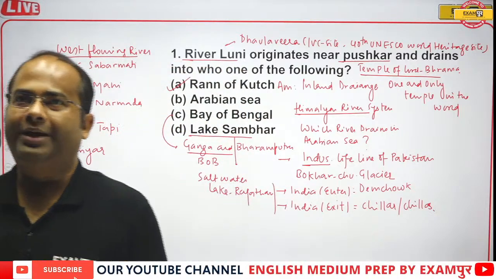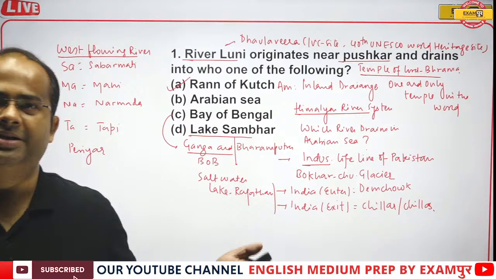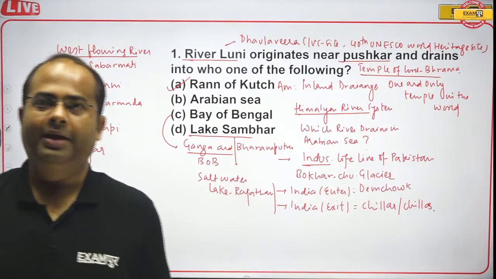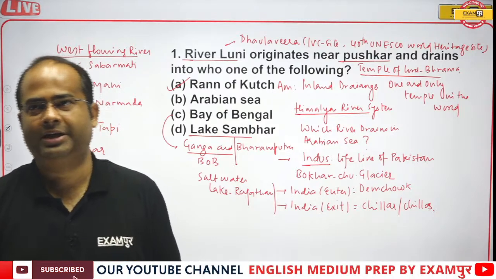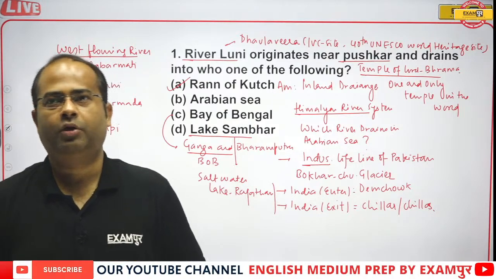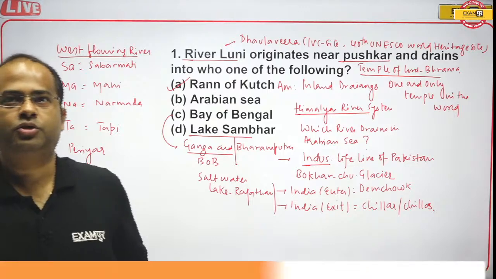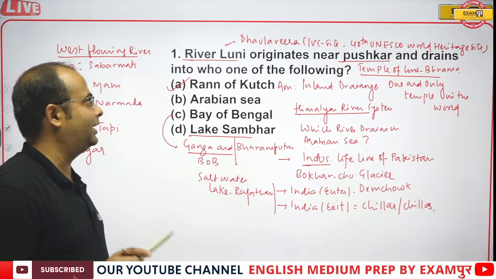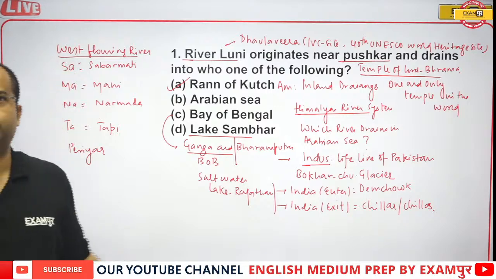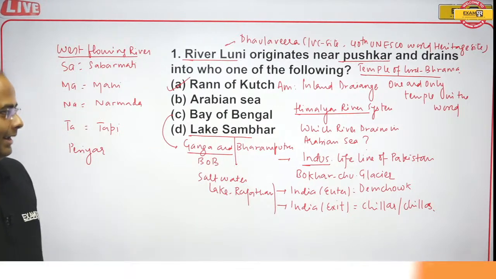So whenever you get the time, do visit Pushkar and please pay homage to Brahma Dev. He is considered the creator of the universe. Yes, the Mahi river crosses the Tropic of Cancer 2 times. So the correct answer will be option A, that is Run of Kutch. It is an inland drainage system.